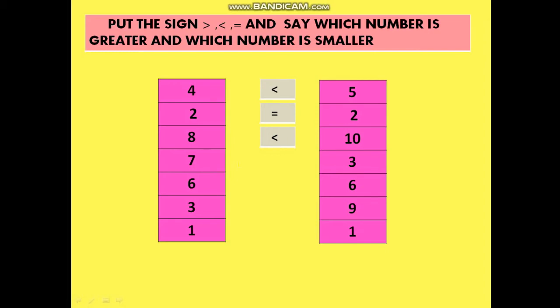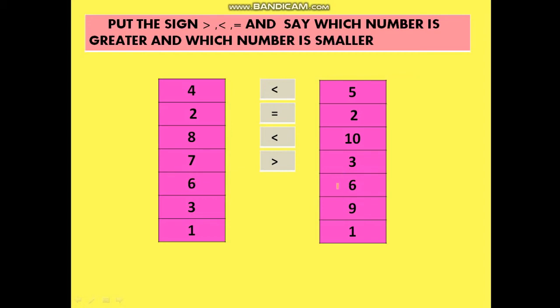Let's see 7. Where does 7 come? After 3, 4, 5, 6 and 7. So it is a greater number. So the crocodile's mouth will be towards 7. It is also called the greater than sign. So how do we say this? 7 is greater than 3. Once again, 7 is greater than 3. Oh wow! Now you can tell about these two numbers.